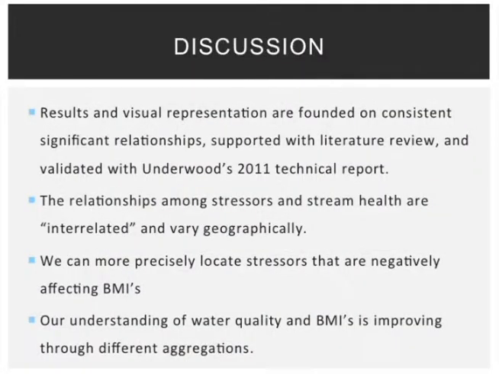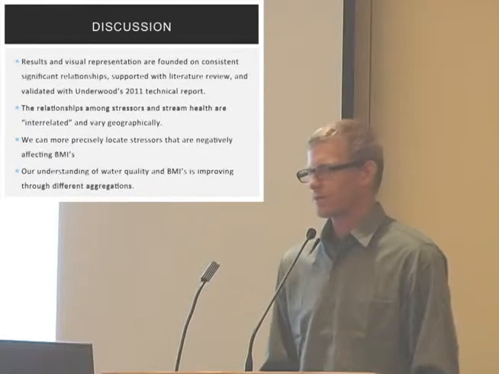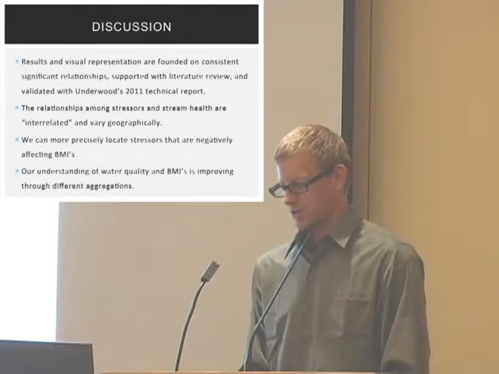And so the results and visual representation are found around consistent, significant relationships, supported with literature review, and validated with Dr. Underwood's 2011 technical report. The relationships among stressors and stream health in the Santa Ana Watershed are interrelated and vary geographically. We can more precisely locate stressors that are negatively affecting BMIs using the geographically weighted regression. And our understanding of water quality is improving through different aggregations.